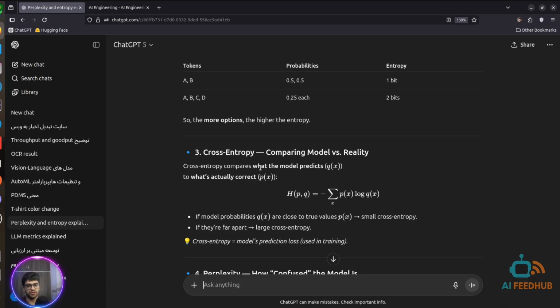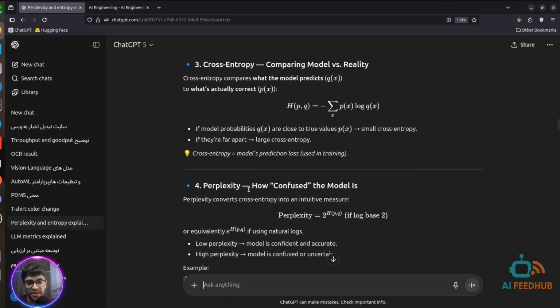If the cross entropy is low, it means the model learned the distribution of the dataset. If the cross entropy is high, it means the model is not trained very well, so it needs to be retrained. It means the model hasn't learned the distribution of the dataset yet.